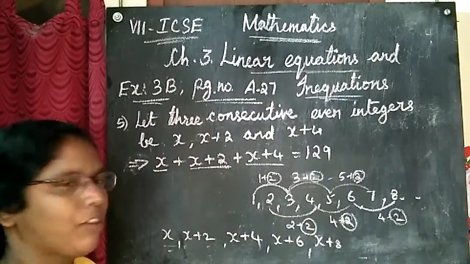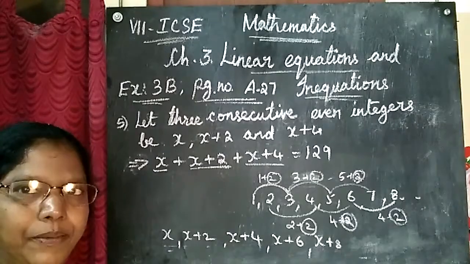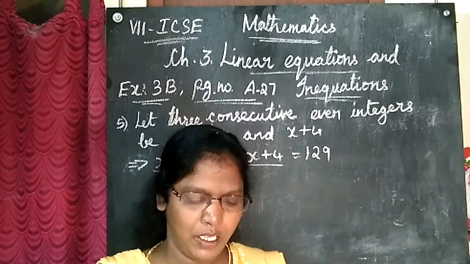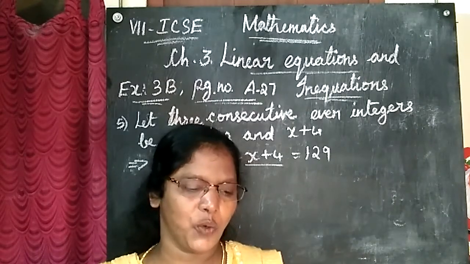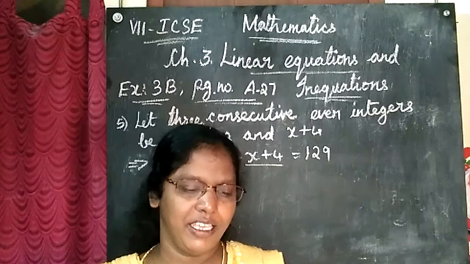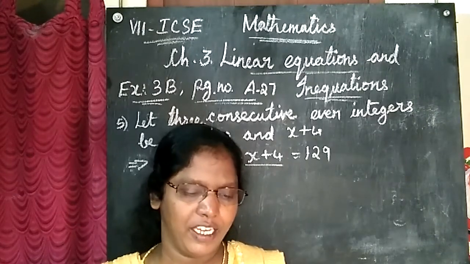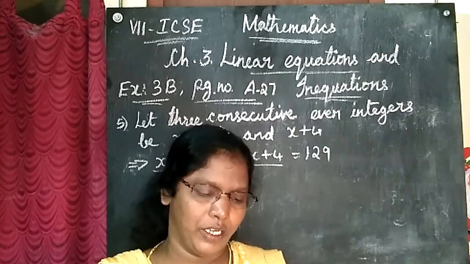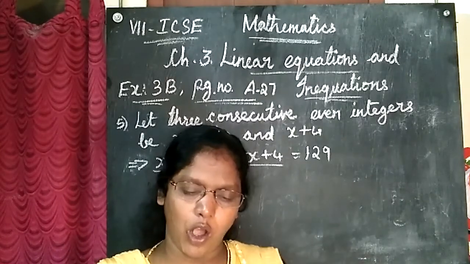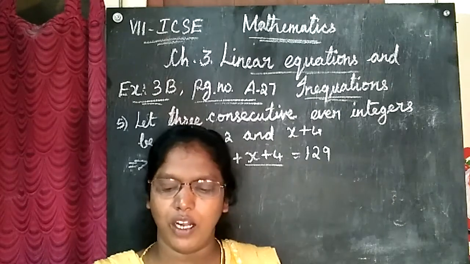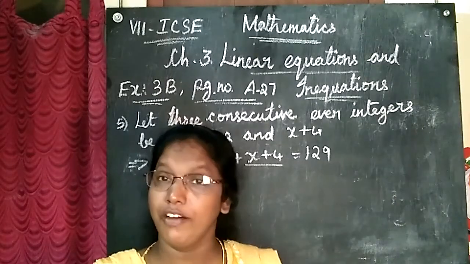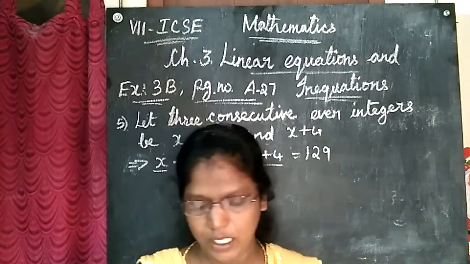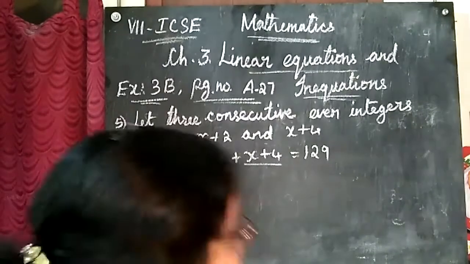Now let's move to the fifth one, third option. Let me read the question once again. The sum of an integer and twice the next integer is 41. Find the two integers. That is the second one. Now I am reading the third one. The sum of three consecutive odd numbers is 129. What are the numbers? Listen. The sum of three consecutive odd numbers is 129. What are the numbers? Okay, now let me write here.